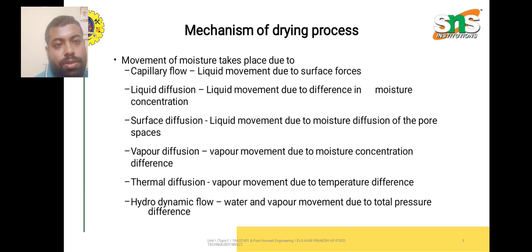As for surface diffusion, the liquid movement is due to moisture diffusion on the pore surfaces or pore spaces. For vapor diffusion, the movement is by vapor and it is due to moisture concentration difference. For thermal diffusion, vapor movement is due to difference in temperature. And for hydrodynamic flow, the water and vapor movement is due to total pressure difference. These are some of the mechanisms of the drying process in which movement of moisture takes place.